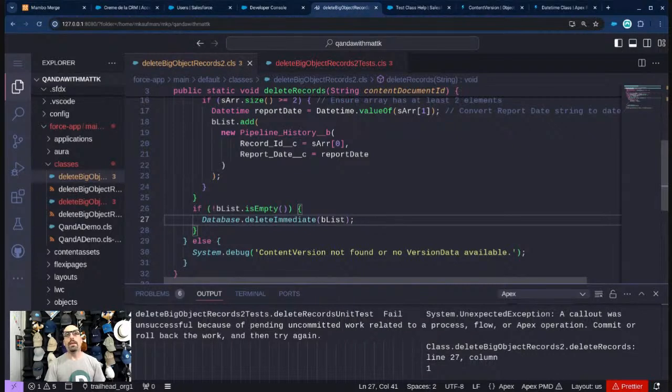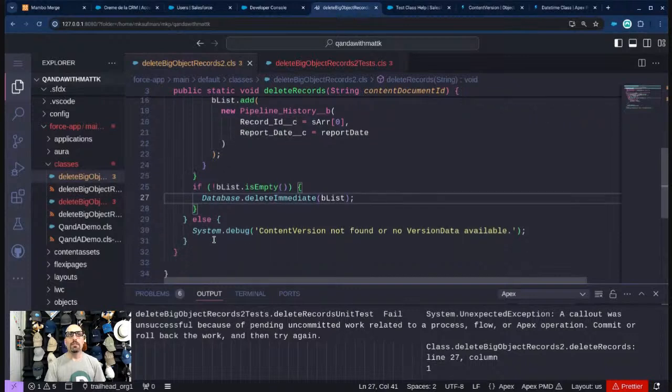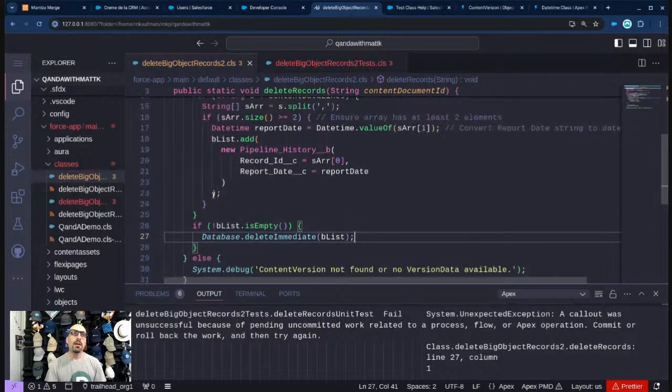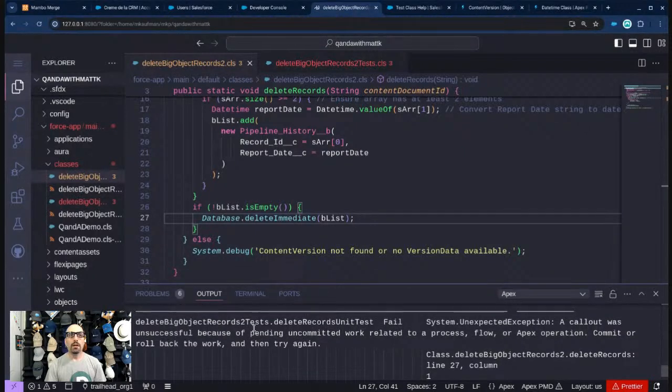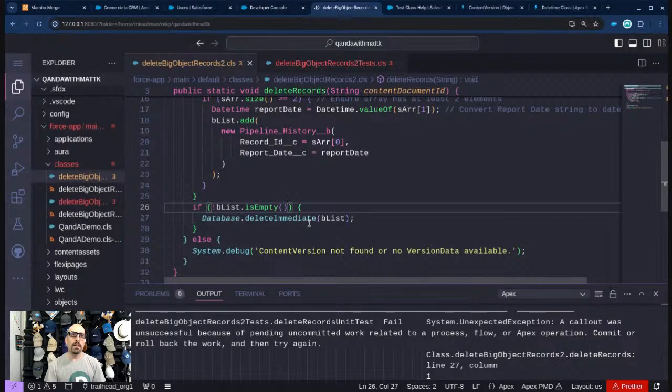Now there's a problem in that bulk objects, the way you interact with them in Apex, is a special way. It's not the way you interact with regular objects. It's a fairly newer feature in the history of Salesforce. And so this is considered to be a callout or some type of special operation, and so we can't do it under certain circumstances. In this case, pending uncommitted work related to a process flow or Apex operation. That's interesting. So one way to get around this is to use the is running test method.